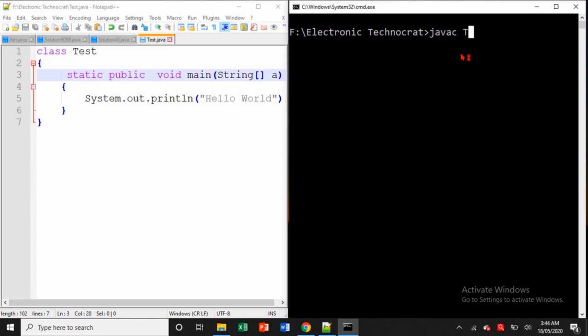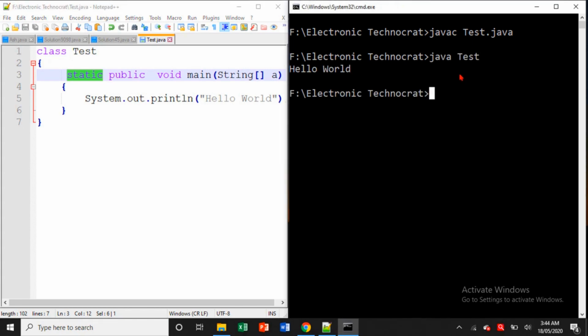So let's compile this program test.java. Think what will be the output. Yes, it will compile successfully, no error. The reason is that static is one modifier and public is also one modifier, so we can interchange the position of modifiers. We'll learn this in detail in the modifier concept, but just keep in mind that we can interchange the position of modifiers. So it will compile and it will run also.